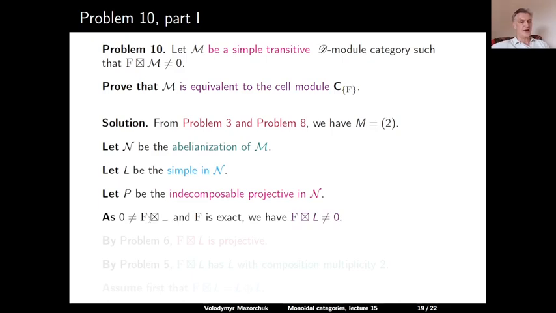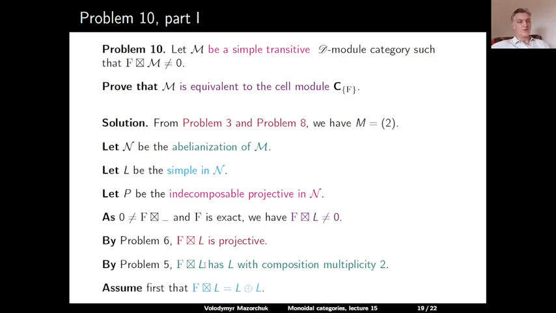So the action of F is non-zero and it is exact. So since there is only one simple, F applied to the simple must be a non-zero thing. We know by problem 6 that F applied to L is projective. And by problem 5, because of this matrix, F applied to L has L with composition multiplicity 2. So we have two cases. First case, F applied to L is L plus L.